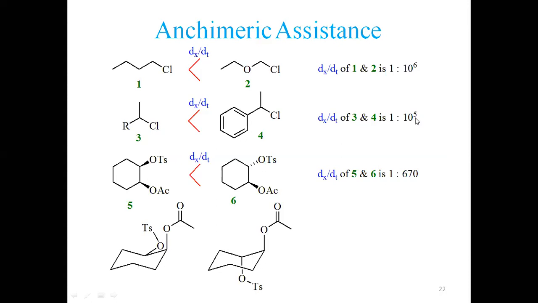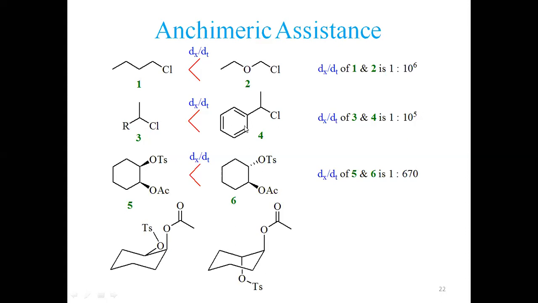It is 10 raised to power 5 times faster than 3, meaning 0.1 million times faster, which is an extraordinarily high reaction rate.